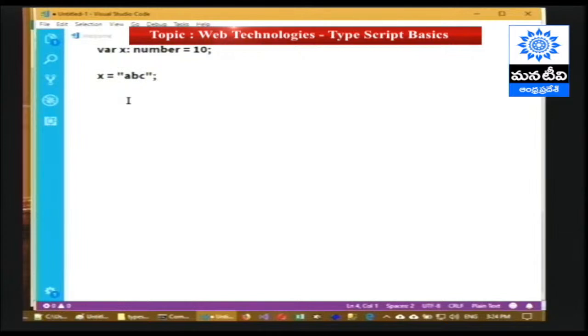In JavaScript it is absolutely allowed, but in TypeScript not allowed, because we have clearly mentioned it's a number data type. But it is not an error after converting the same into JavaScript. Before converting only it is an error. After converting into JavaScript it is not at all an error. Okay, let me save this.